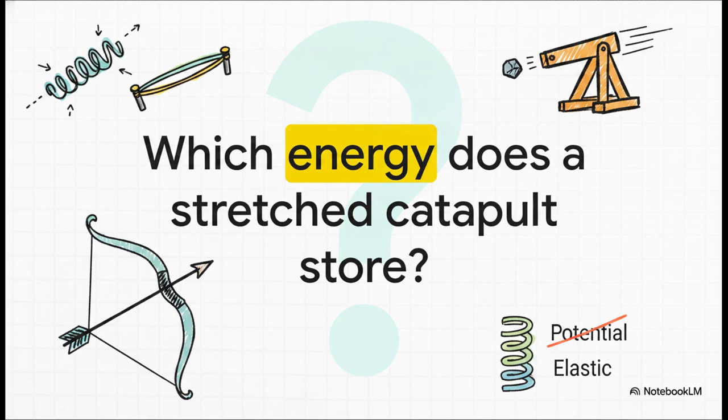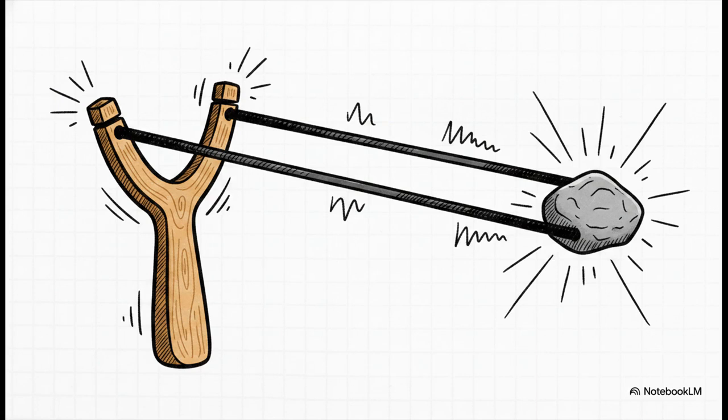Okay, one last quick scenario to round this out. A stretched catapult stores which form of energy? Focus closely on that keyword stretched. Where did we just see that? Yep, it is elastic potential energy. Whether you're stretching the rubber on a catapult or compressing a heavy metal spring, physically changing the shape of an elastic material stores up that elastic potential energy.